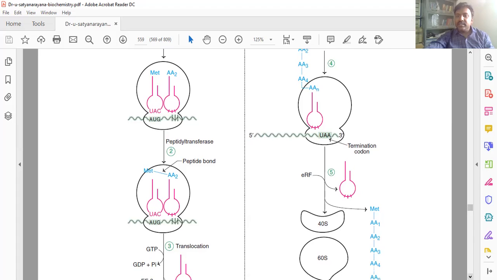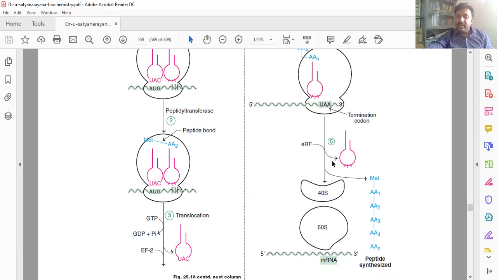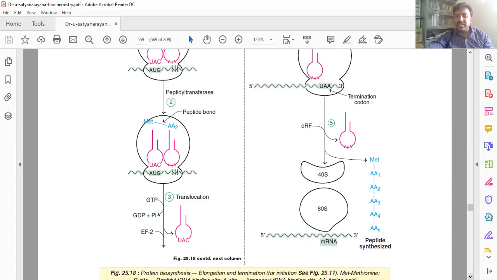After that, the 40S and 60S ribosomes dissociate. Then the peptide or protein is synthesized. This protein produces some specific function. Either it acts as an enzyme, or as a hormone, or it is a structural protein. So this is protein synthesis.